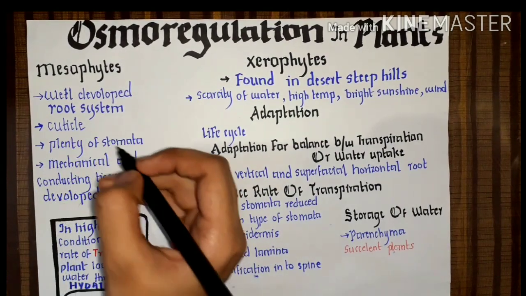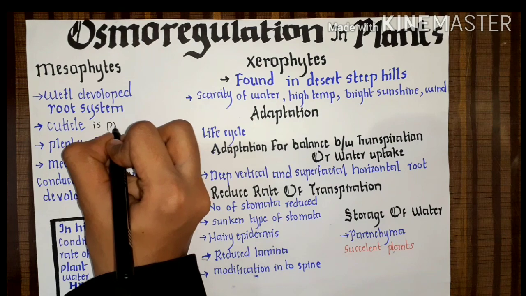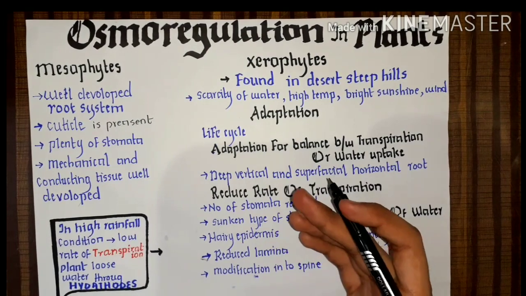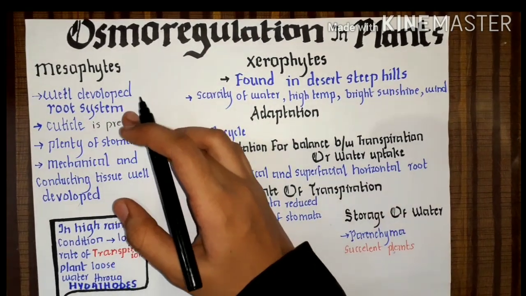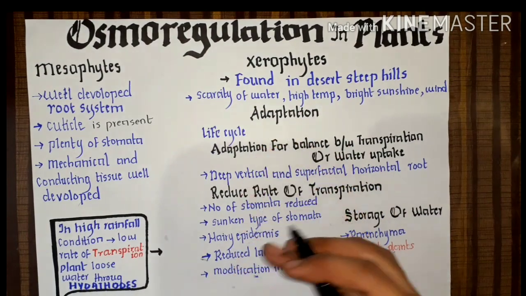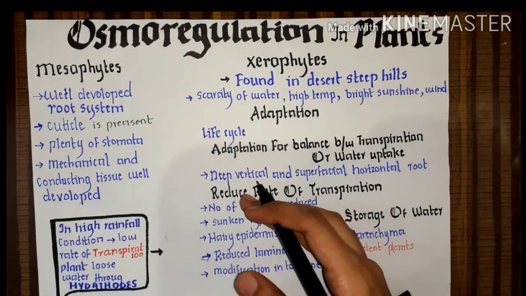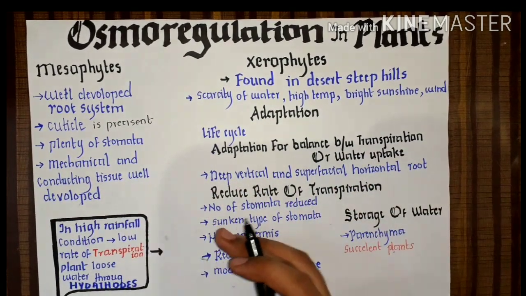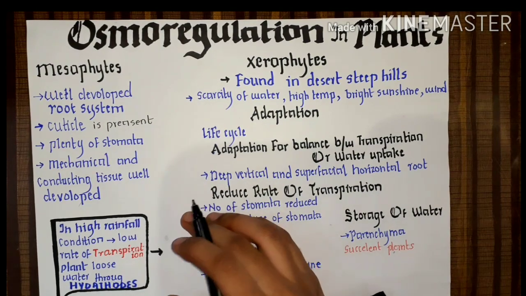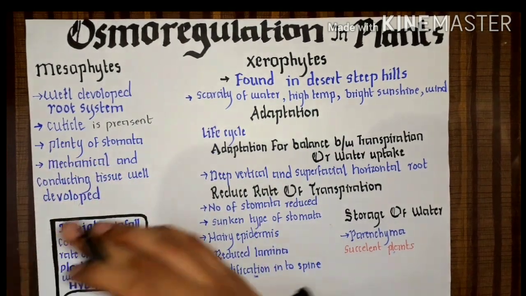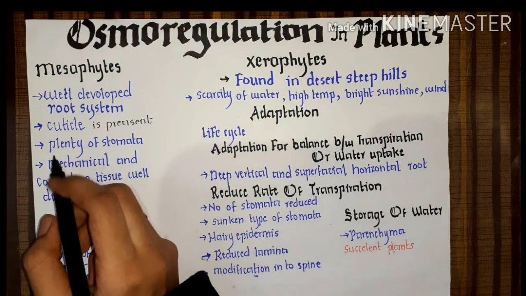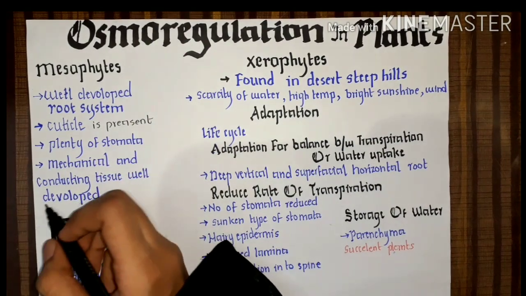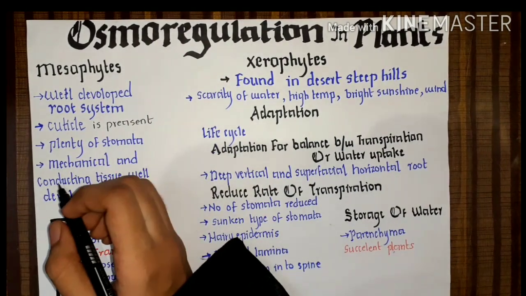And the cuticle is present. What is cuticle? I have told you before that it is the covering that can prevent the water loss. Mesophytes can compensate water loss through transpiration, but excess of water loss is quite dangerous even for the mesophytes. So mesophytes have their own protection to prevent the water loss by having the cuticle on the stems and leaves. They have plenty of stomata for the gaseous exchange and for the water exchange, and for all the stuff they require plenty of stomata.